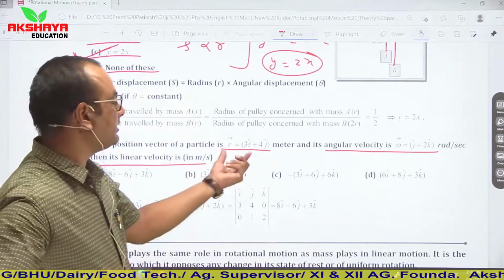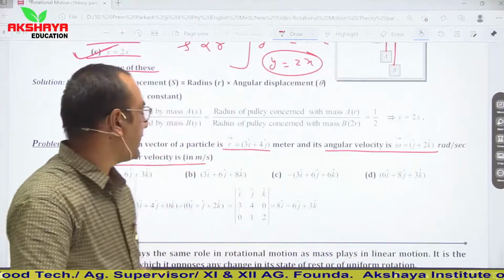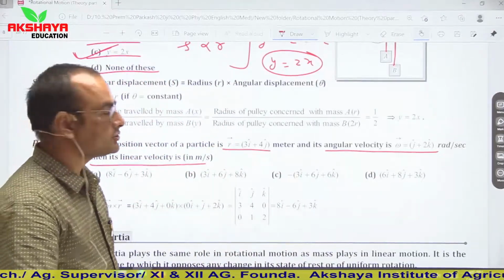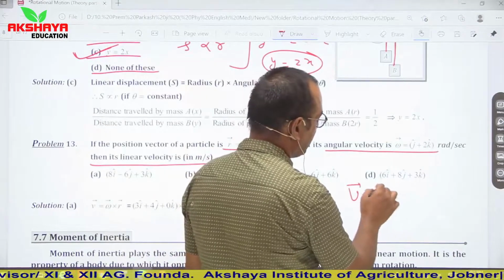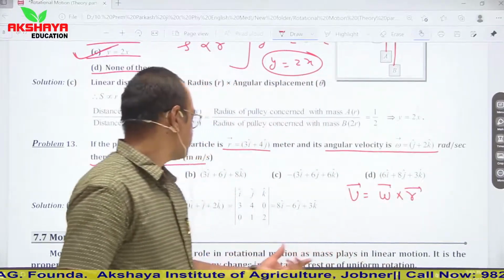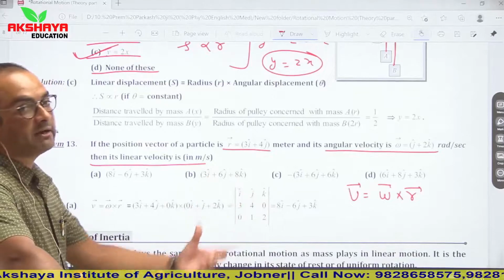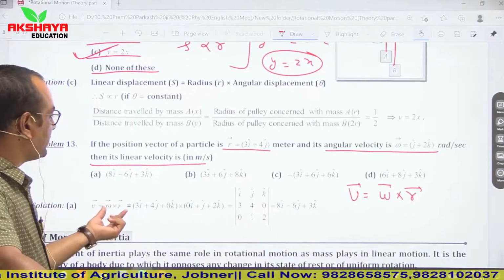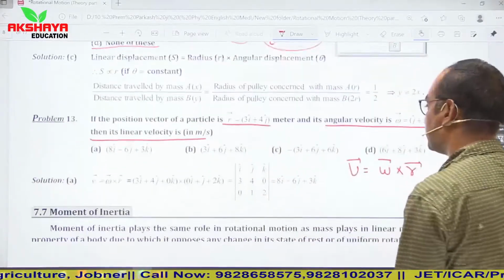So you are given radius vector and angular velocity vector and have to calculate linear velocity. So we know the relation that v vector is equal to omega vector cross r vector. Simply you have to use cross product of these two vectors and velocity can be calculated. So you can use this relation to find out velocity vector. Practice it yourself.